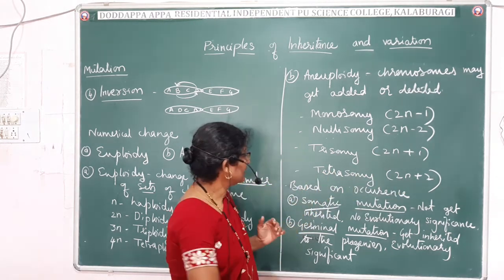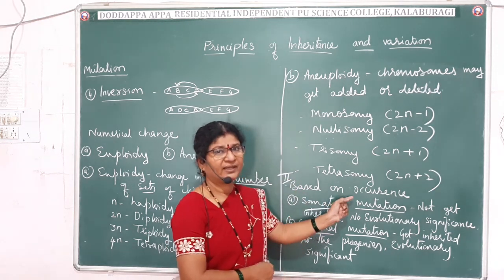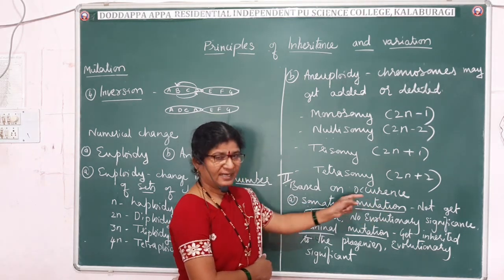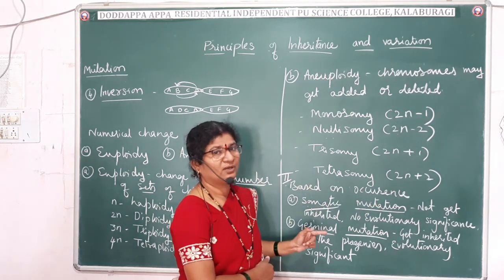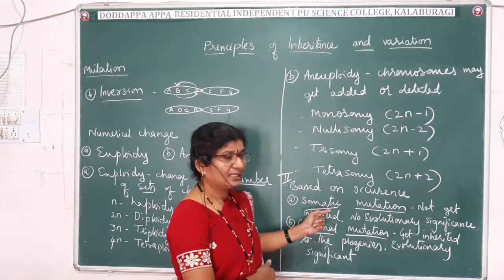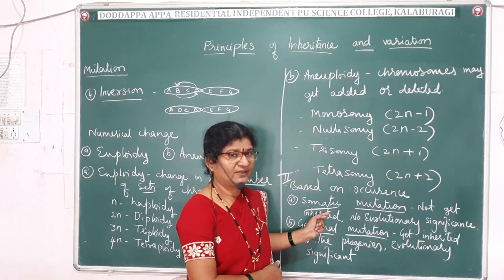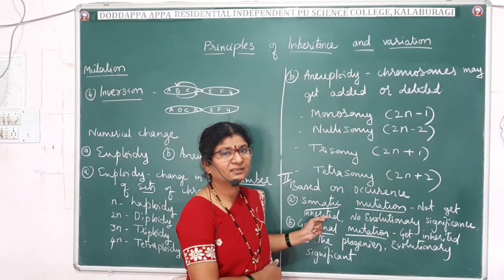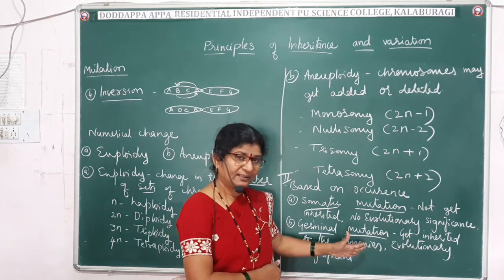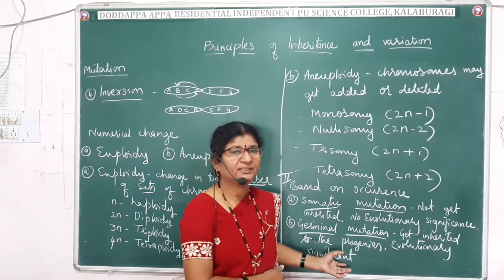And now we are seeing the next method of classification, that is based on where the mutation is going to occur. If it occurs in the body cell, then it is called somatic mutation. If it occurs in the germ cell, then it is germinal mutation. Somatic mutations are not inherited. They are confined to the organism itself, hence they will not play any important role in evolution. And germinal mutations get inherited to the next generation and will play a significant role in evolution.